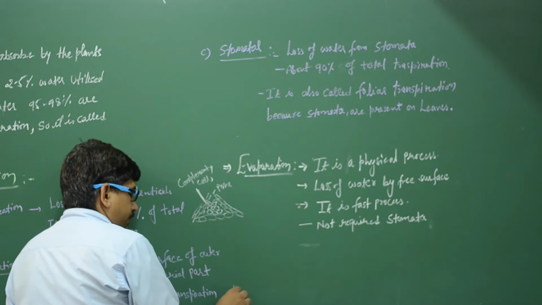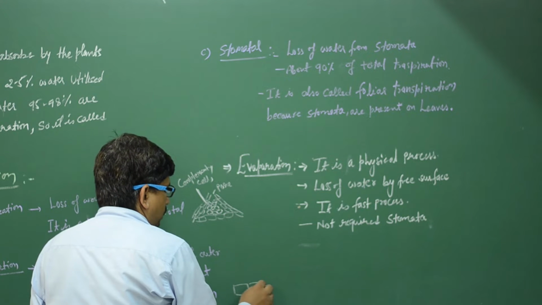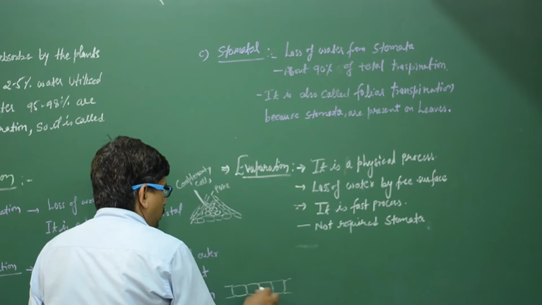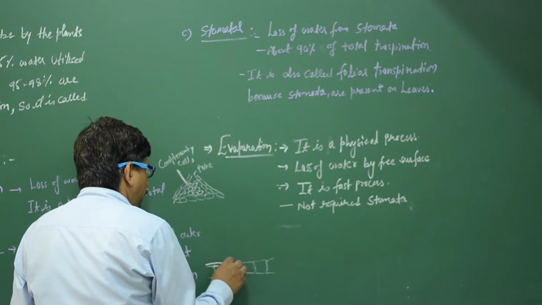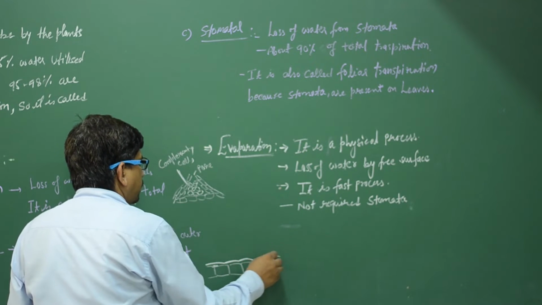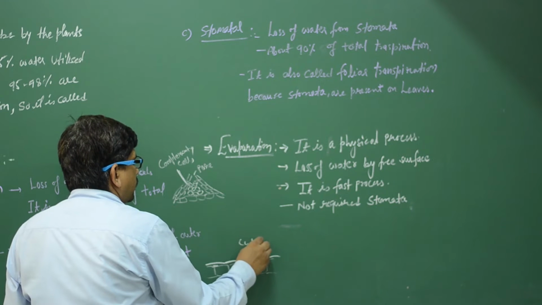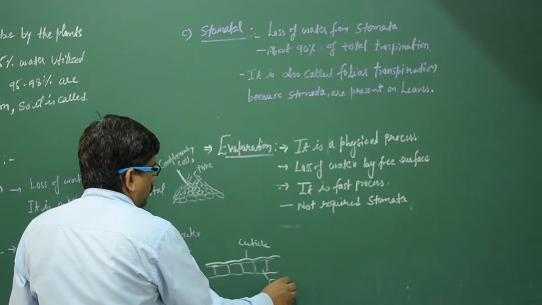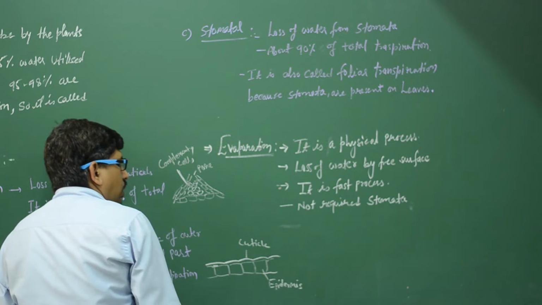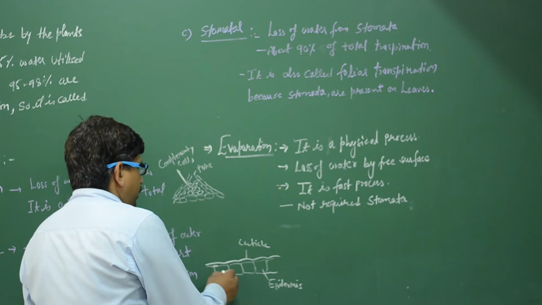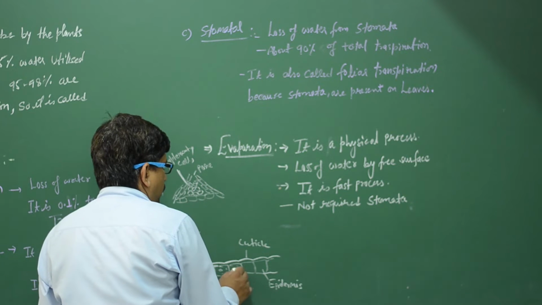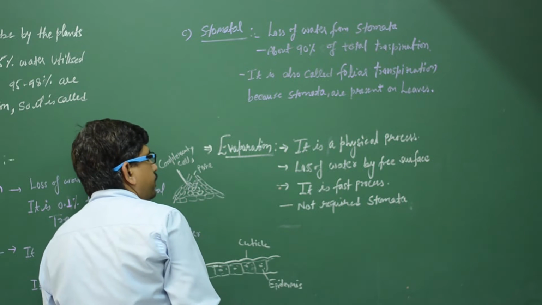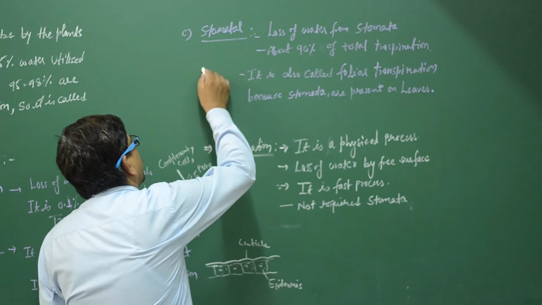Second, the cuticular. डेल होती है एपिडर्मिस पर, एपिडर्मल सेल। Third one is stomatal.